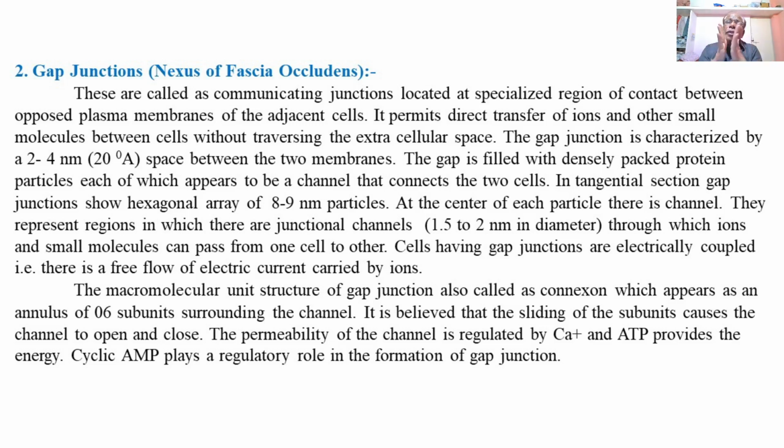So in between the two outer membranes there is a space of 2 to 4 nanometer thickness, forming a gap junction. This gap is filled up with densely packed protein particles, each of which appears to be a channel that connects the two cells.